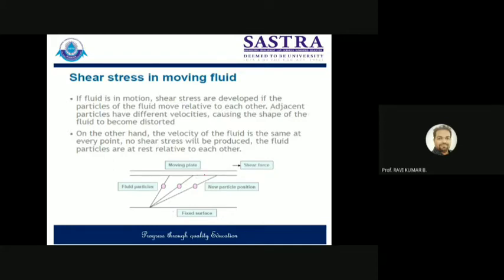When it's moving, molecules will be moving relative to each other, right? So between the molecules, there will be a generation of a force that is called shear stress. That force will be acting on unit area. If we consider the total length of the flow domain, there will be some definite value of shear stress acting over the fluid domain. Whenever fluid is in motion, there will be a generation of shear stress within the molecules, which will act on the entire fluid domain. If fluid is at rest, there will be no shear stress.